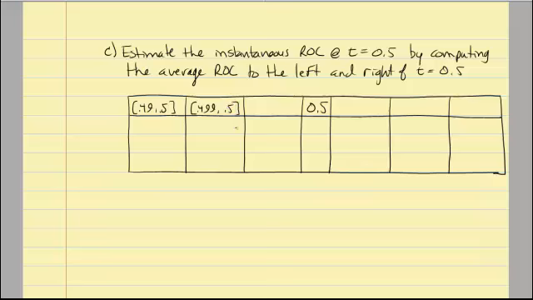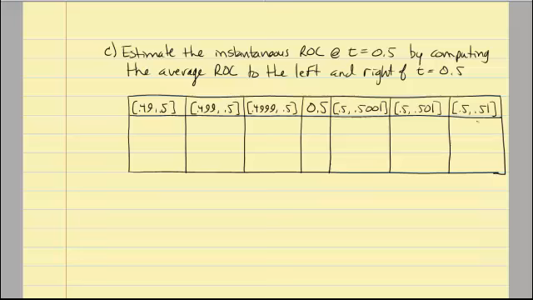So I'm going to be looking at the average rate of change between 0.49 and 0.5 years, between 0.499 and 0.5 years, and so on. And that's kind of going to give me an idea of what's going on to the left, or less than half of a year, and then to the right, or slightly above half of a year. So up here in this direction I'll be looking at 0.5 to 0.5001, and there's nothing magic about the numbers we're picking here. You could choose other intervals, but we want very, very small intervals to be working with.